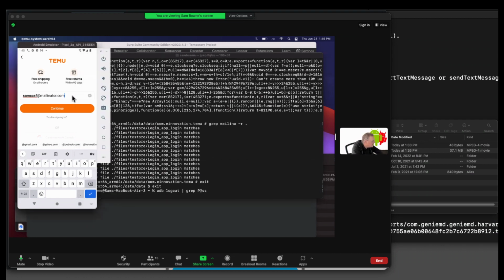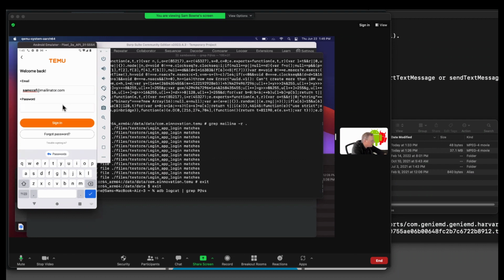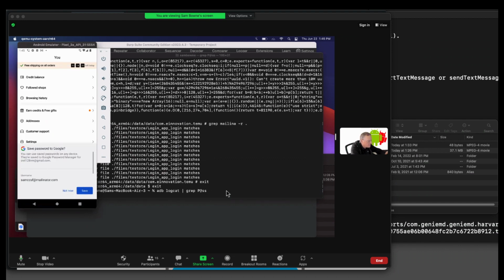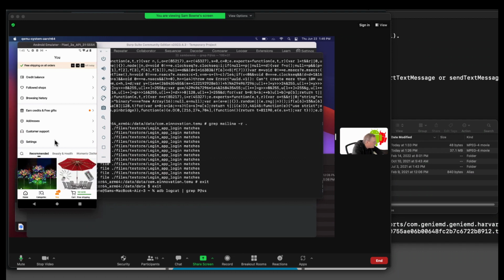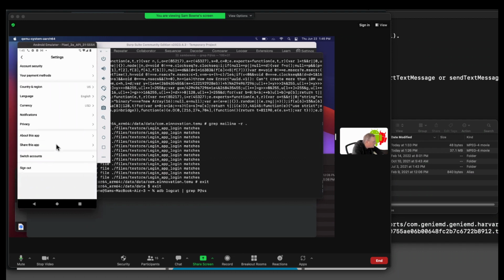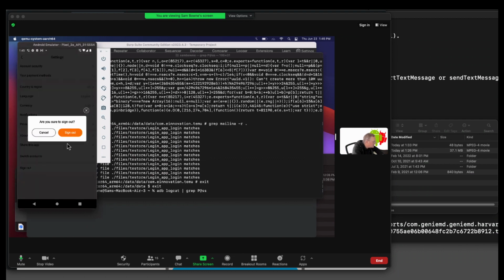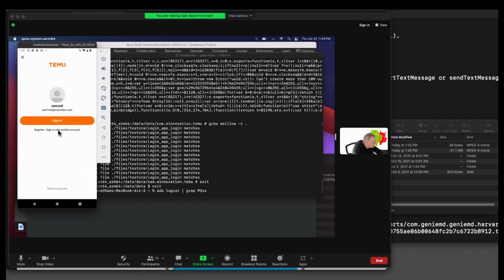Okay, now I'm going to sign in with this, continue, and now put in the password. And sign in. Okay, it did not put the password in the log, so that's good. All right, now I want to do this again going through Burp. So I'm going to sign out, sign in with another account.